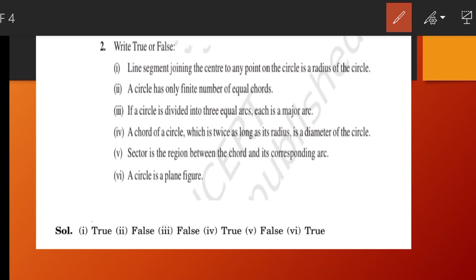A circle is a plane figure. So it is also a true statement. A circle is a plane figure, like a square, rectangle, or rhombus. These are all plane figures. A circle is also a plane figure.